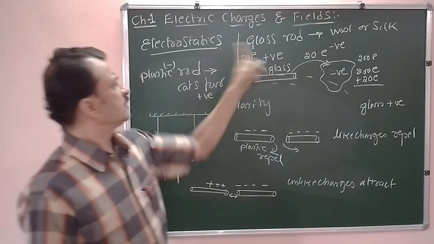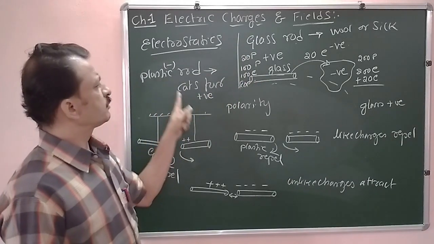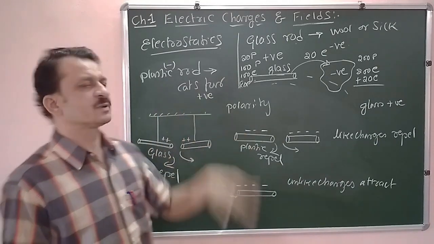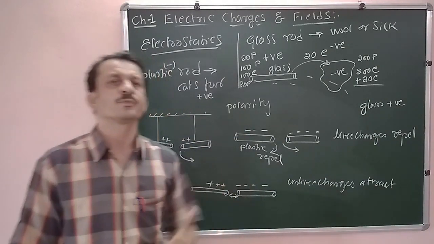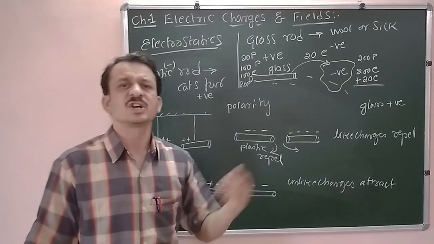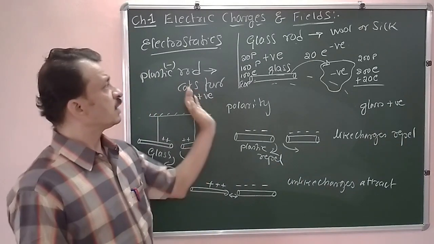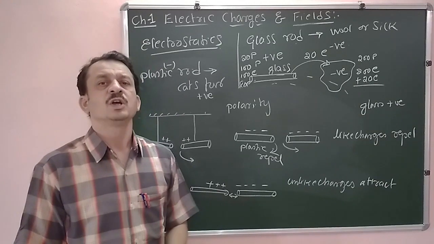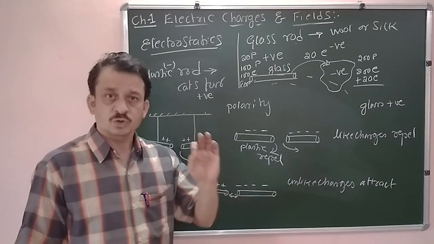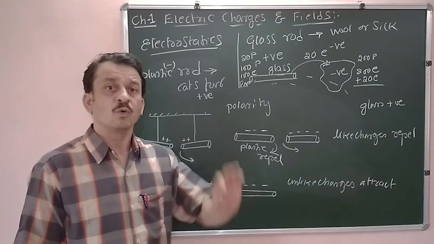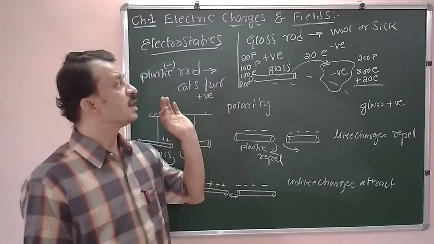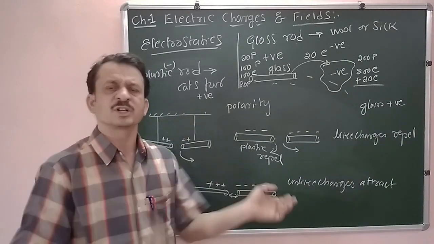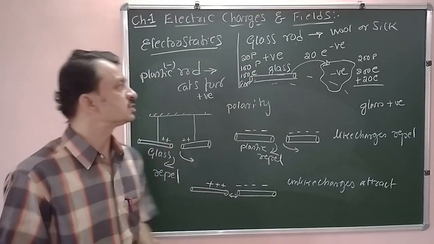Here, the plastic rod rubbed with cat's fur becomes negatively charged and the cat's fur becomes positively charged. Now how do these materials get charged? The materials we have taken are insulating materials. They are so chosen that they have a proper relation among them, so that one loses electrons and the other receives electrons.